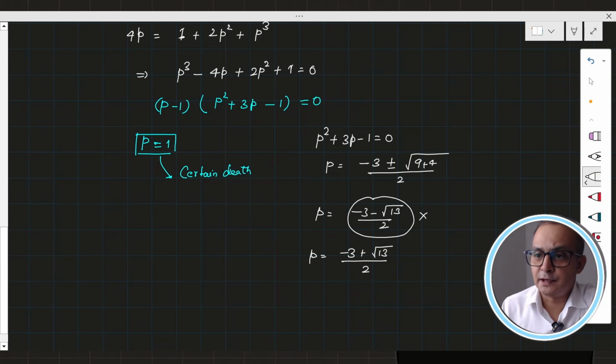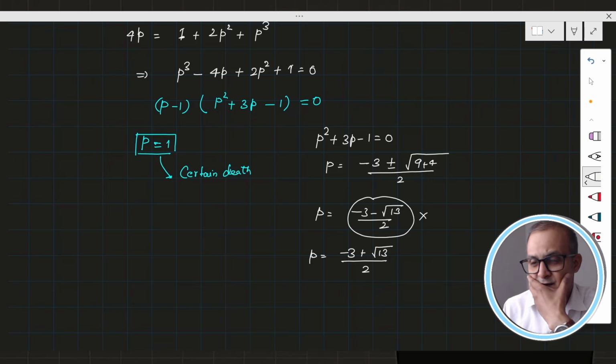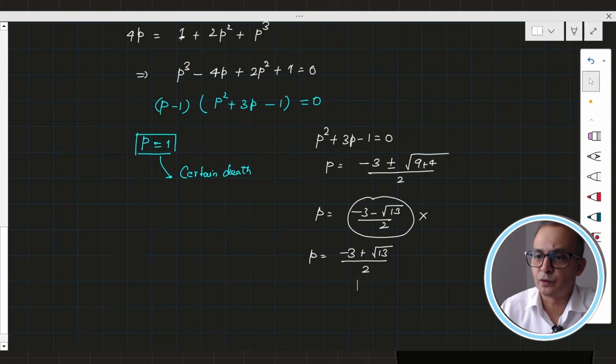So minus 3 plus root 13 is less than 4, since root 13 is more than 3 and less than 4. Subtracting 3 and dividing by 2, that must be less than 1.